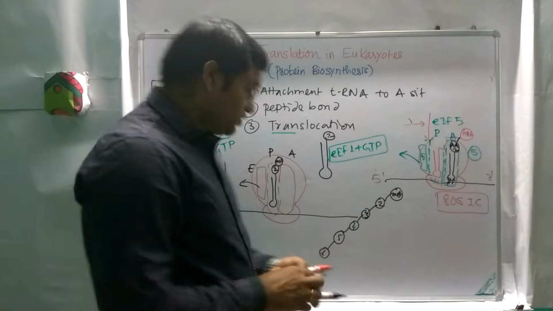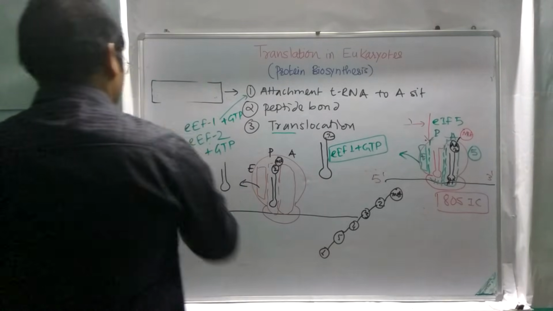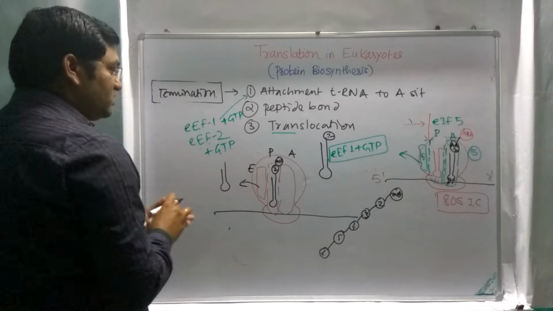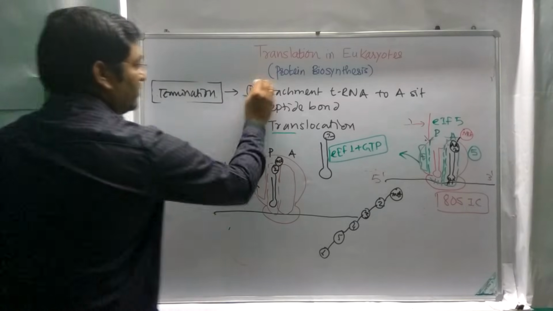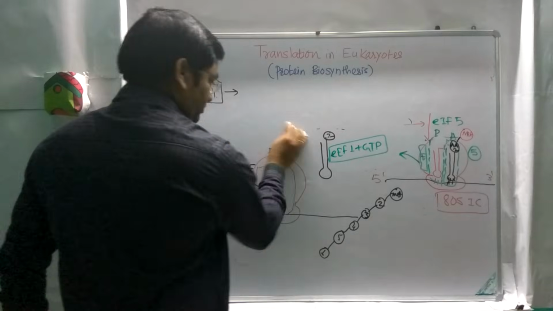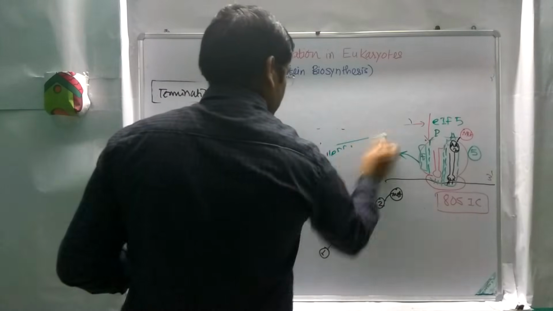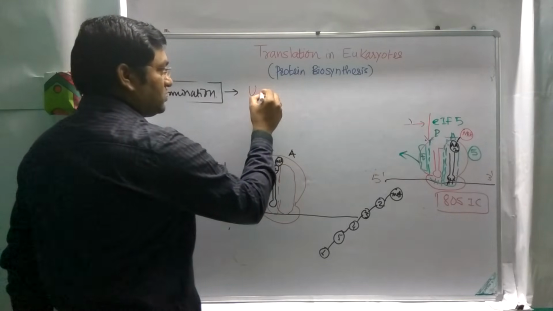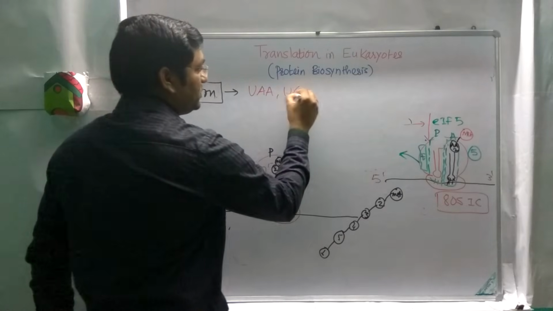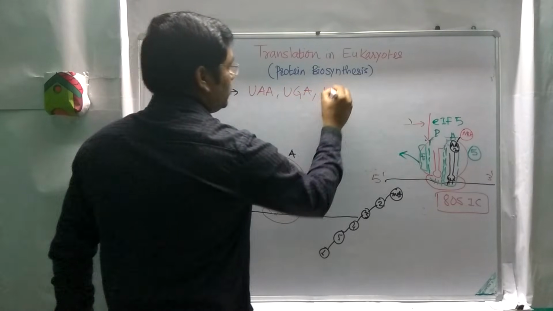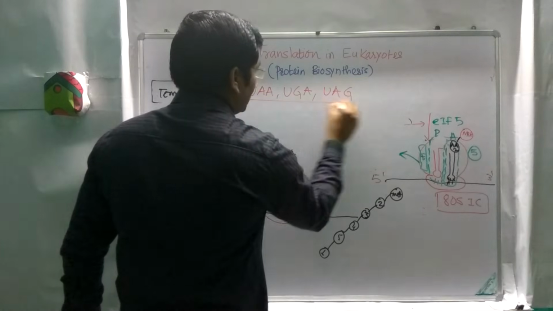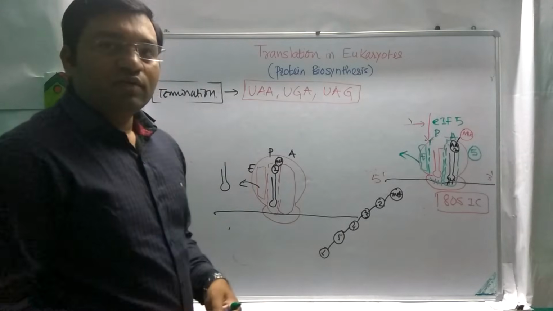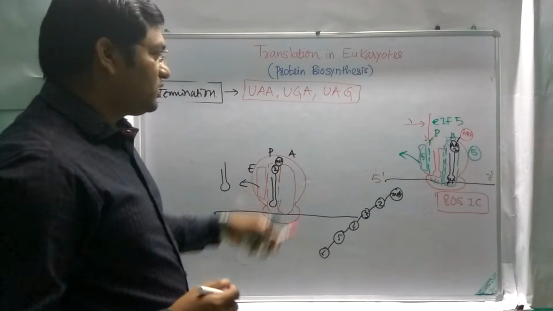Now we'll discuss the termination process. In termination, two things are important. First is the stop codon, and second is the release factor. So these are the three stop codons: UAA, UGA, and UAG. When this machinery encounters a stop codon, there is attachment of a release factor which structurally resembles the tRNA.